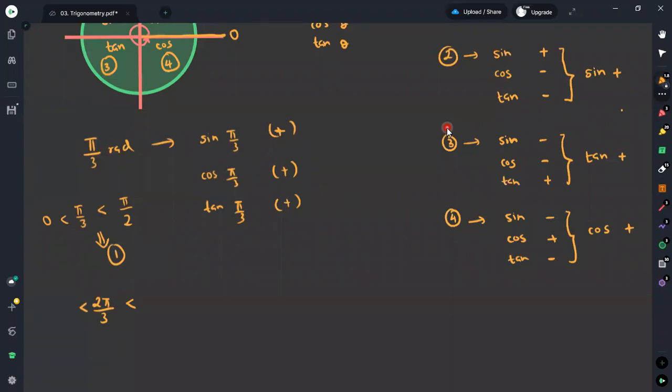It is actually 2π/3. If it is not familiar for you to get it with radians, first you can convert it into degrees, and then you can have an idea regarding which quadrant it is in. Here, this is greater than 0. It is a positive value, but we have to identify whether it is now greater than 0, but it does not satisfy.